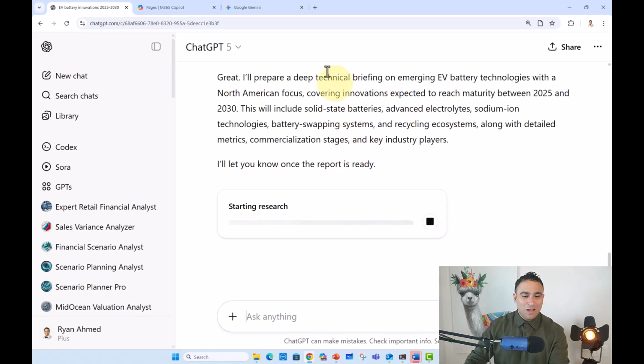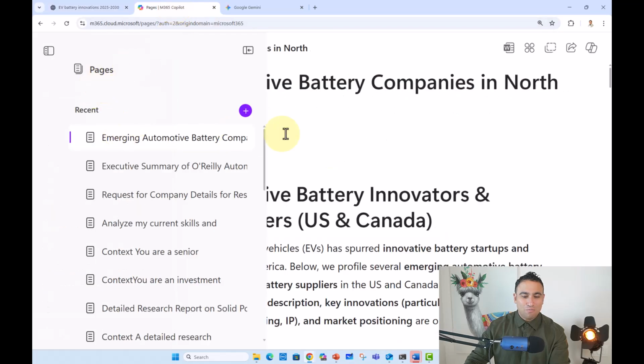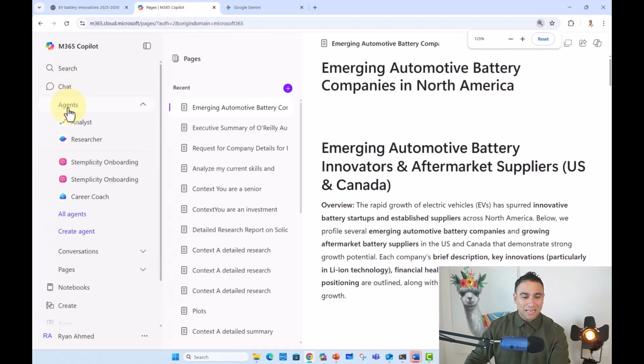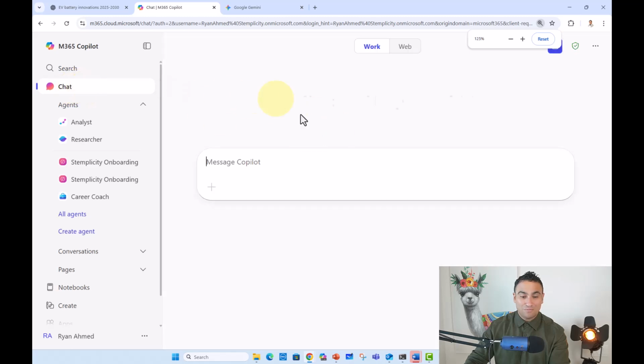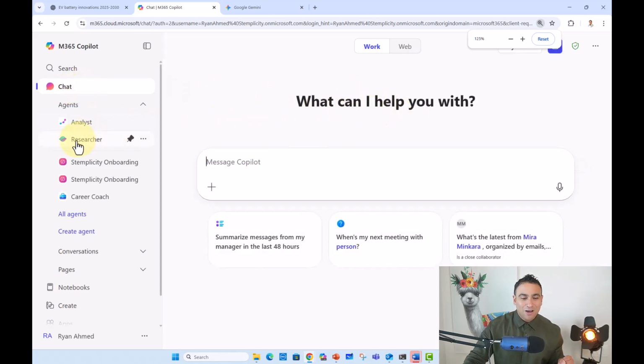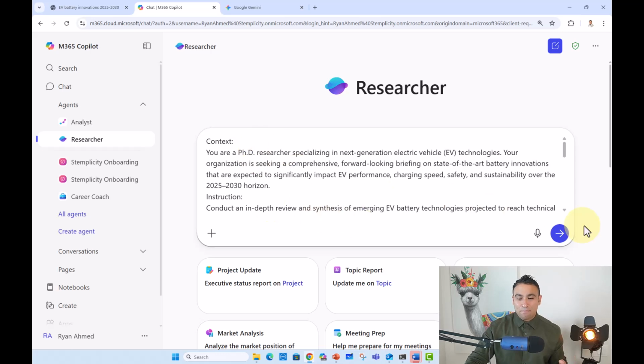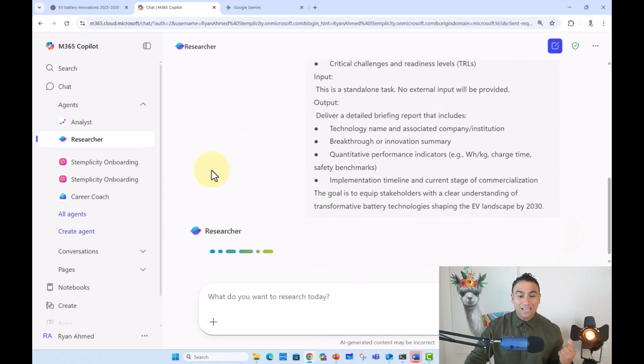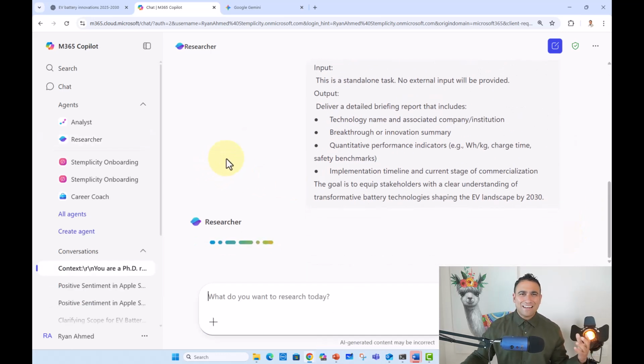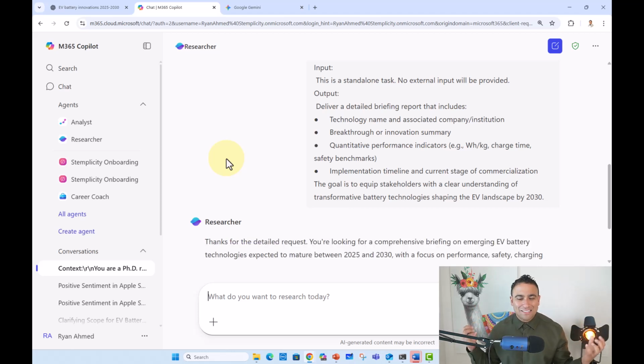What I'm going to do as well is navigate to Microsoft Copilot here. So this is Microsoft Copilot. On the left-hand side, I have also what we call a researcher agent. So if you go ahead and enable the researcher agent, I'm going to paste that exact same prompt and run it. And this is again another AI agent. It kind of works the same, but I just want to show you the capabilities of those.